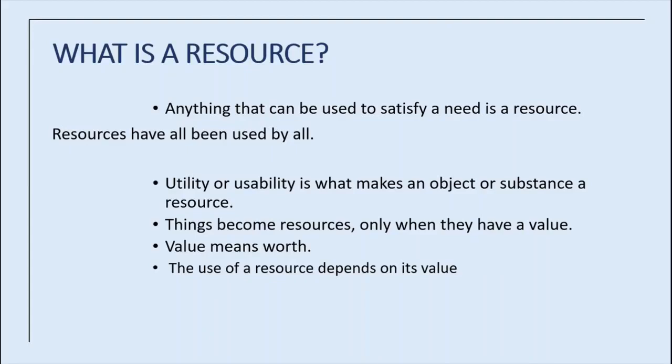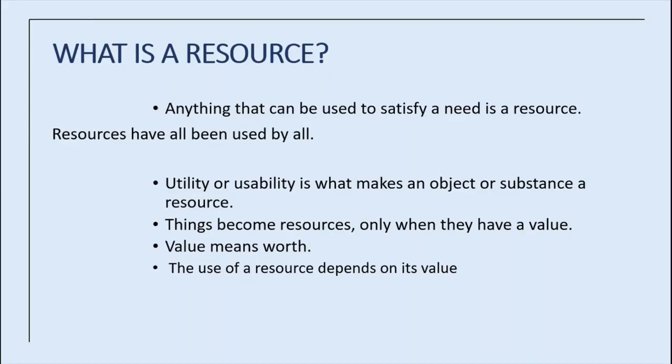If you take a building, we need land and labor. If you want to construct any building, we first need land, then all other construction materials, then labor, water, etc. These are the resources. When the resources are satisfying human needs, that is known as utility. Resources have values. What is meant by value? Value means worth.